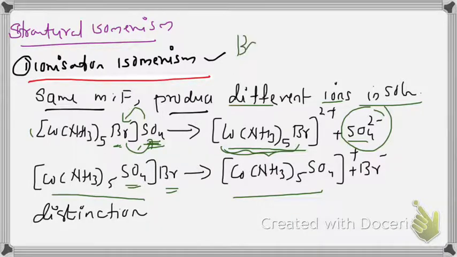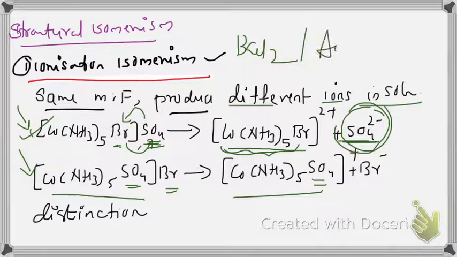If we use barium chloride solution, when we add barium chloride solution to both of the complexes, the first complex forms a white precipitate of barium sulfate, because sulfate is free. But in the other, sulfate is inside the complex, so there is no reaction with Ba2+. So the first complex gives a white precipitate with barium chloride, while the second complex does not form a white precipitate with barium chloride.